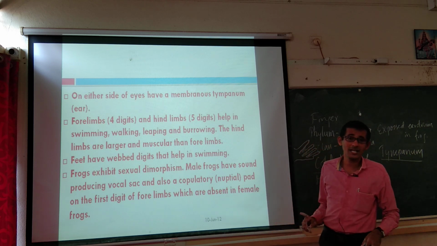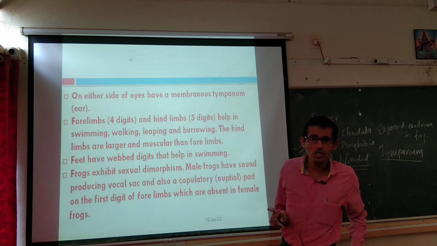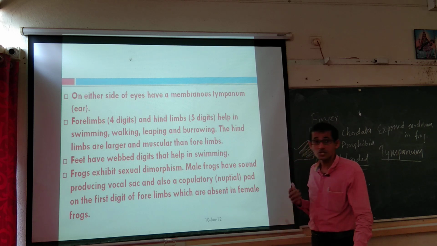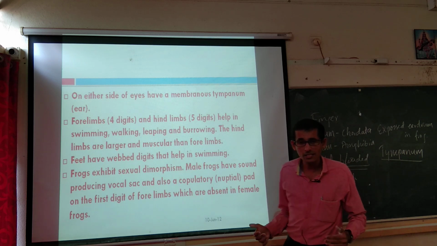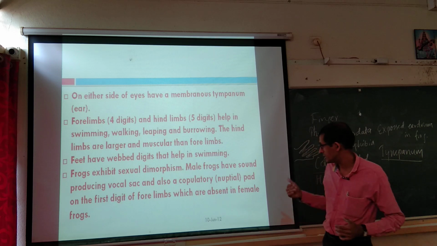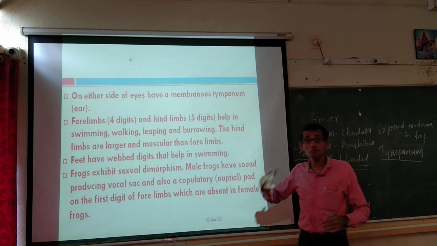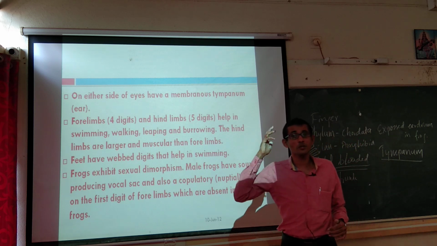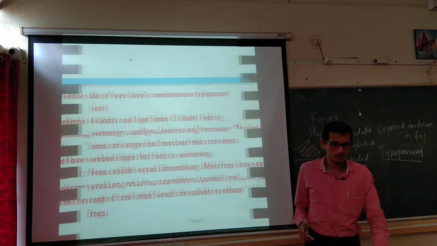Then additional vocal sacs are present in the male frog, that is going to produce the additional sound, the cracking sound to attract the female frog for the purpose of breeding or sexual reproduction. Okay. To produce the nuptial calls, it is also called to produce a nuptial call for copulation purpose, sexual reproduction.